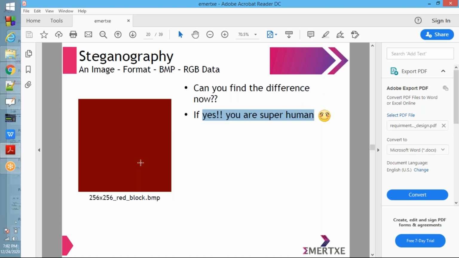Understood Understood everybody why we are going for LSB image steganography? Understood everybody? Understood everybody why we are going for LSB change?